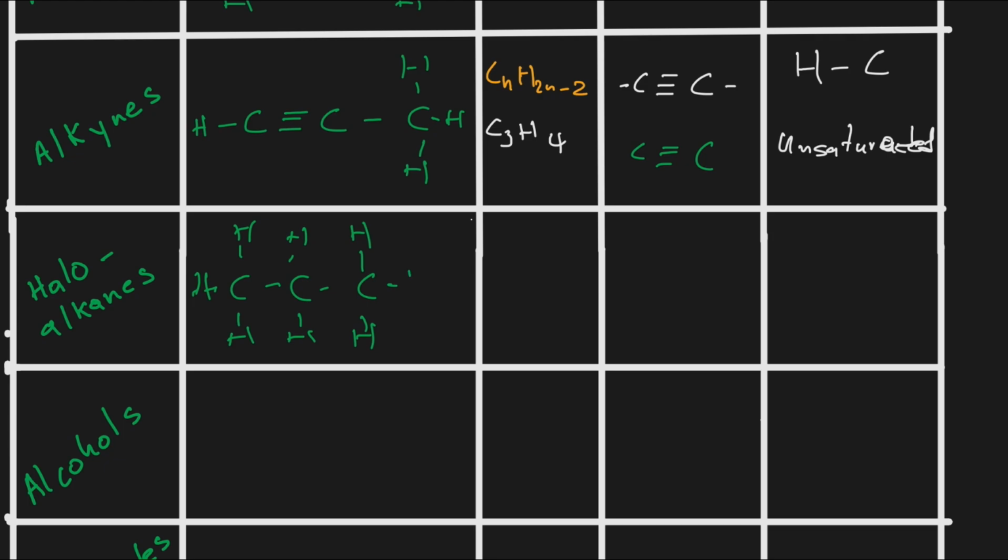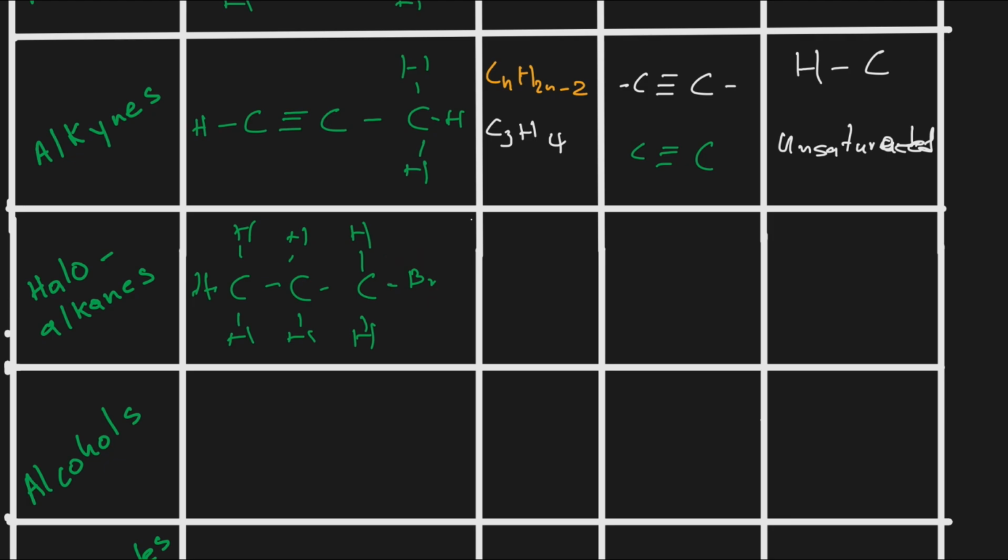For example, we can talk about bromine, fluorine, chlorine. All those elements in group number 7 are called halogens. So if you look at this structure here, we are having single bonds, but now we have a halogen. That is why we say this homologous series is a haloalkane, simply because we have alkanes, which is single bonds, but now we have a halogen included in that part.